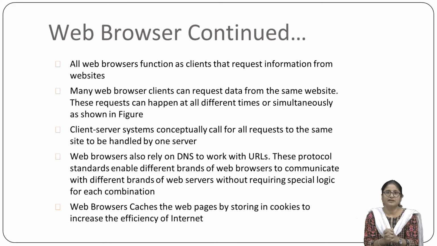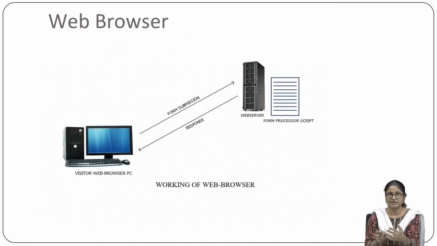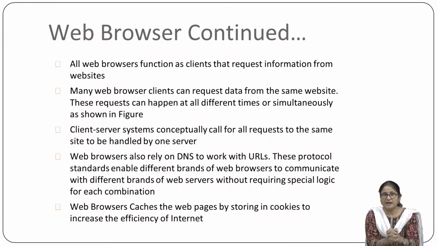Many web browser clients can request data from the same website, and these requests can happen at different times or simultaneously, as shown in the figure, right. So this is how a web browser works. The client-server system conceptually calls all the requests to the same site to be handled by one server,